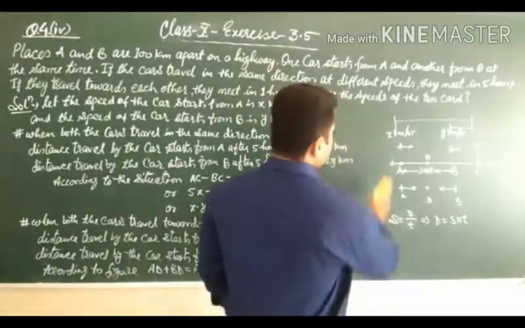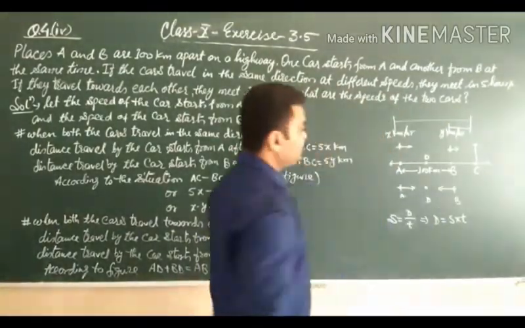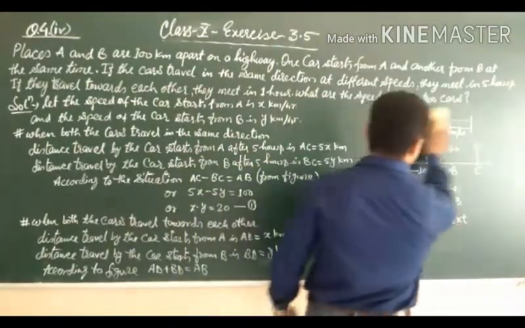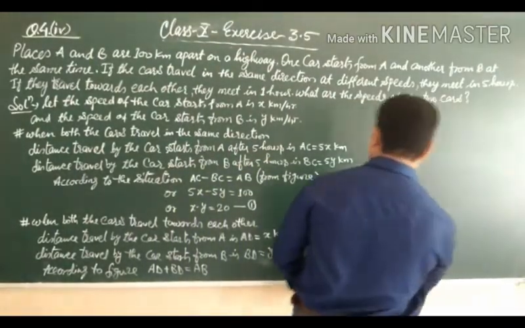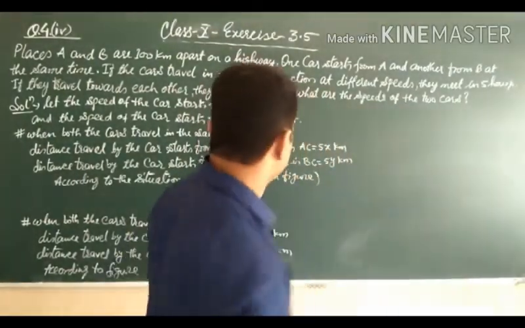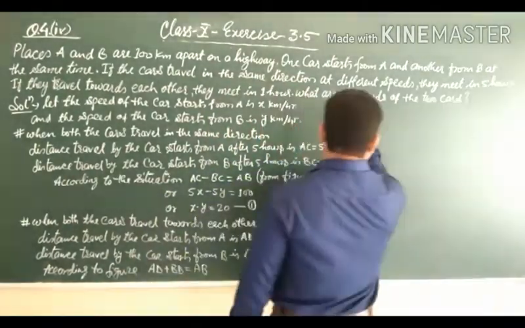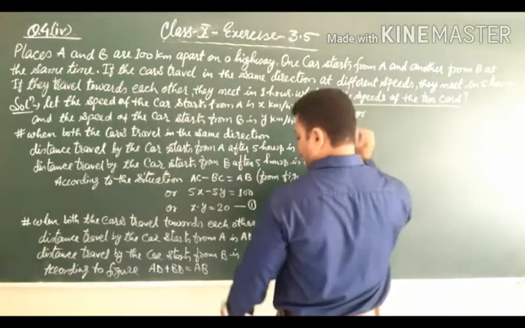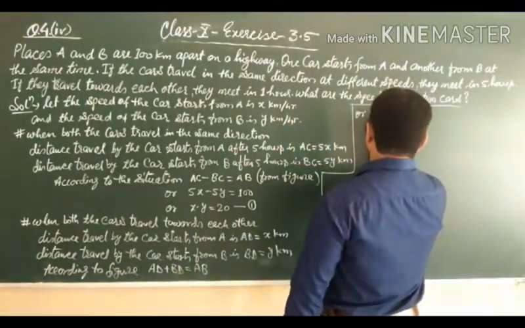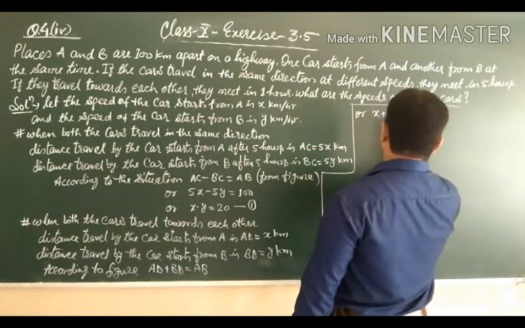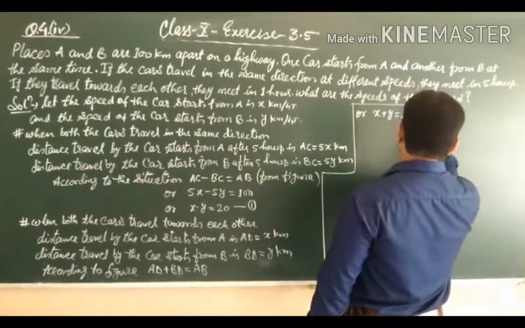I am rubbing this figure. Now we can write AD, that means x plus y is equal to 100, equation number 2.